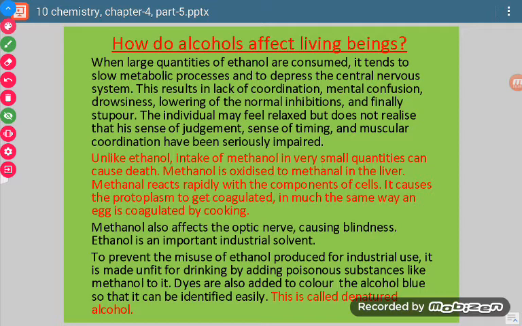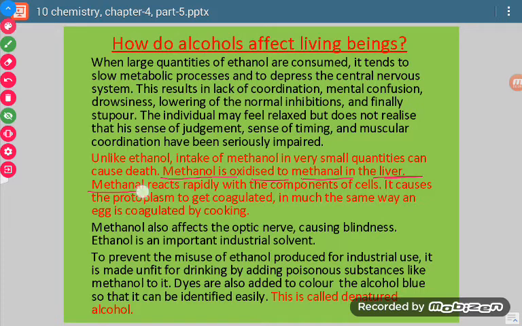Now unlike ethanol, if somebody takes methanol even in a very small quantity, then it will cause death. If methanol is consumed, it is surely going to cause death. How does it cause death? See, what is the mechanism? Methanol, when consumed, is oxidized to methanal in the liver.